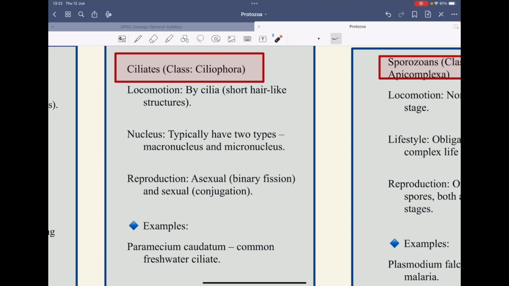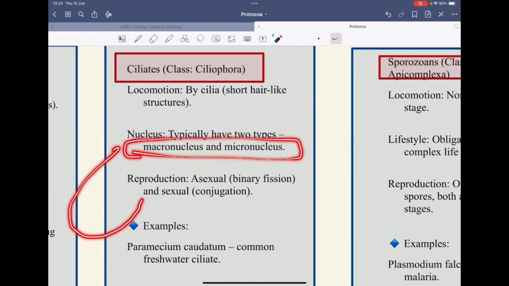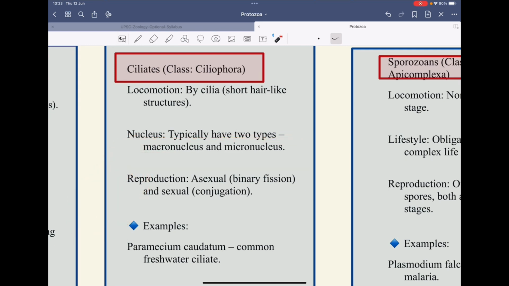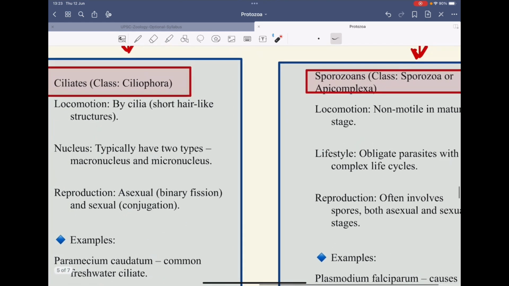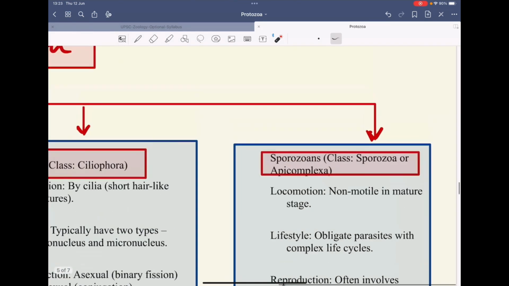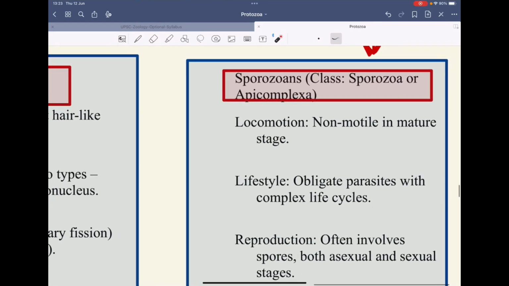Then we have class Ciliophora. Class Ciliophora includes organisms whose locomotory organs are cilia. They typically have two types of nucleus, macronucleus and micronucleus. In Paramecium, you will see there is a micronucleus and one big vegetative macronucleus. Again, we will be discussing this in detail. Reproduction is either asexual or sexual, and examples include Paramecium and Balantidium coli. Balantidium is a parasitic organism. It causes balantidiasis, and Paramecium caudatum is a freshwater ciliate.